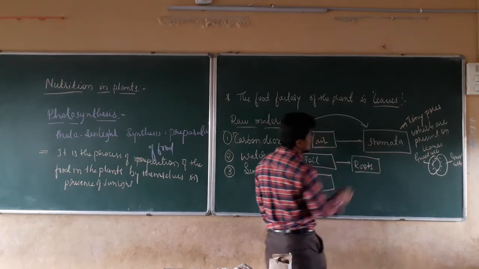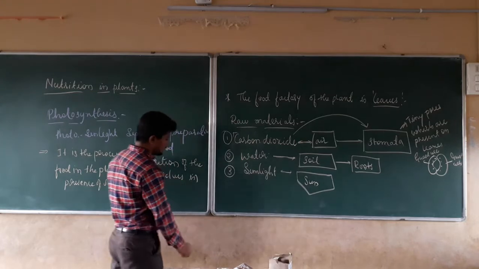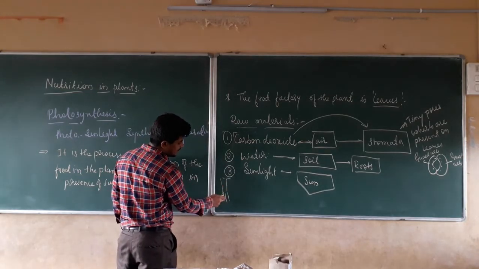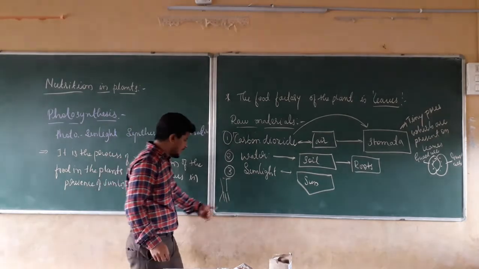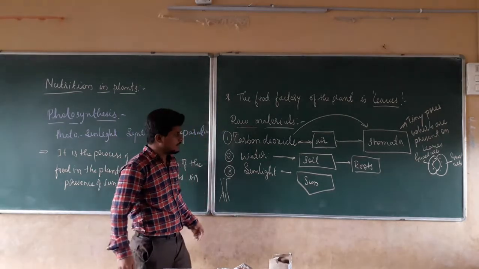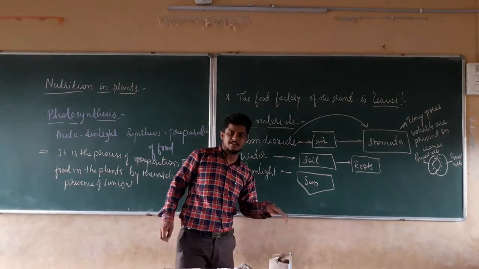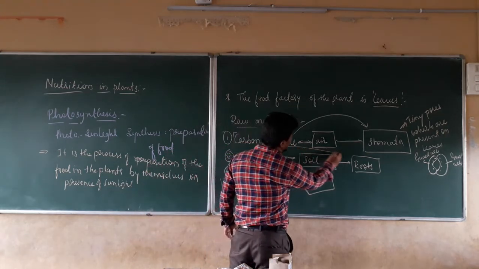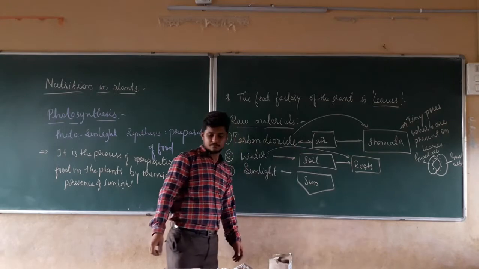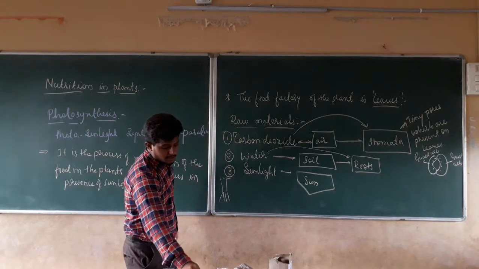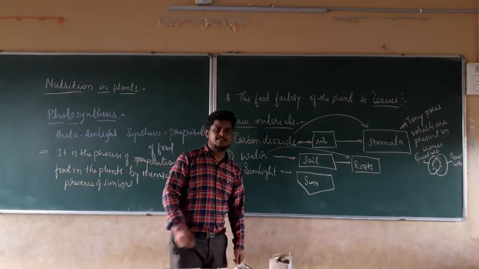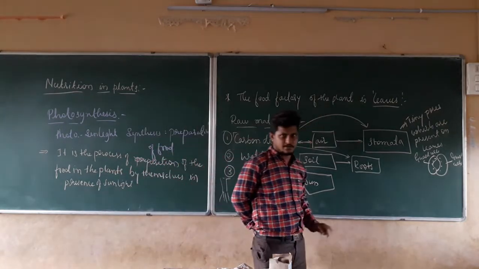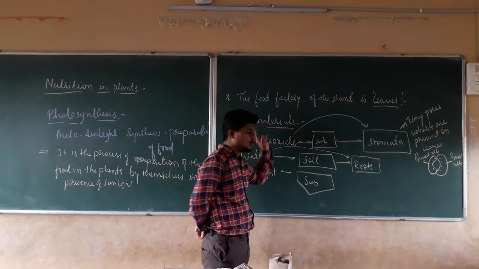By the roots. Roots are nothing but bare roots, if you call it that. If this is a plant, these are the roots. Water is going to get in by the roots, which are present in the downward section of the plant. Now, if you remember, what is the food factor of the plant? The food factor of the plant is nothing but leaves. That is, water should go to the leaves.